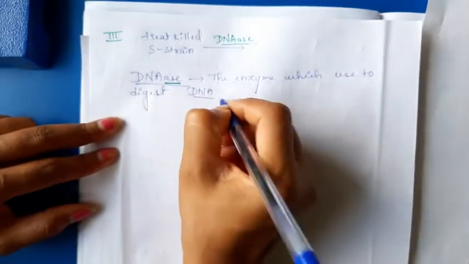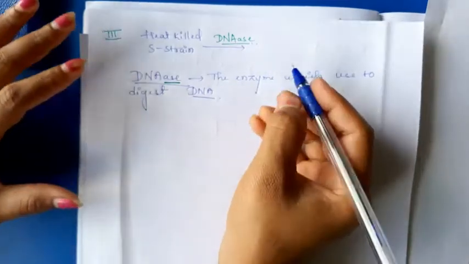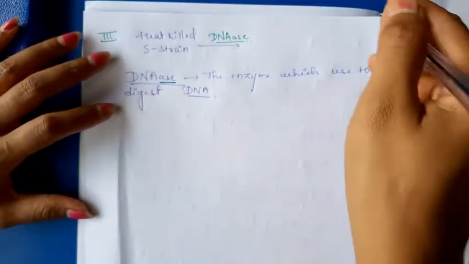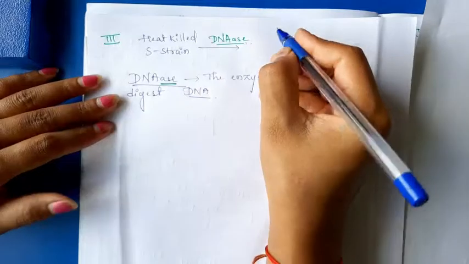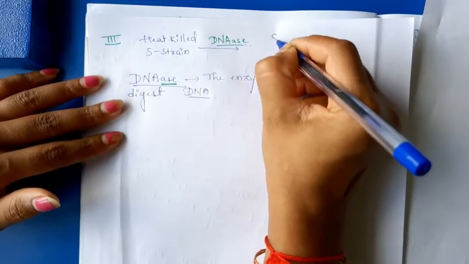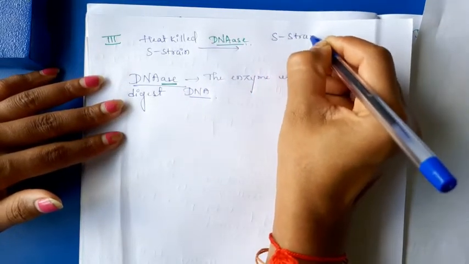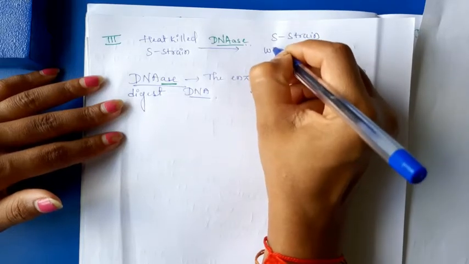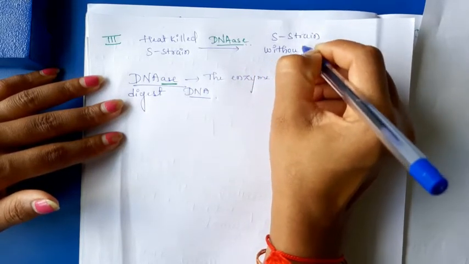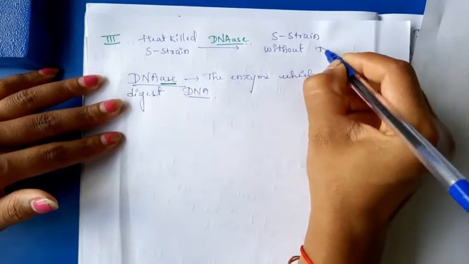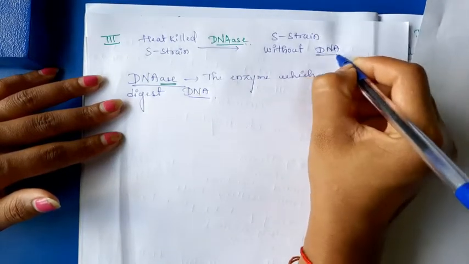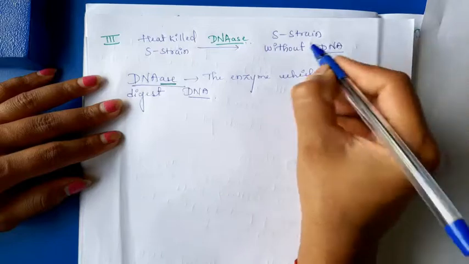Here, heat-killed S-strain bacteria is treated with the DNase. Result of this, S-strain without DNA.